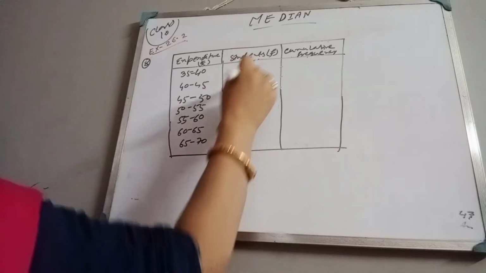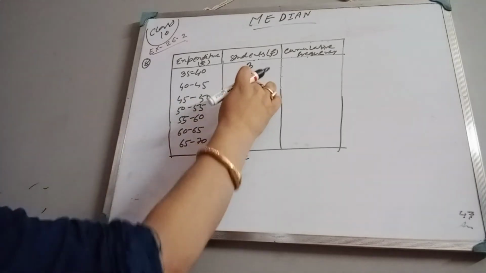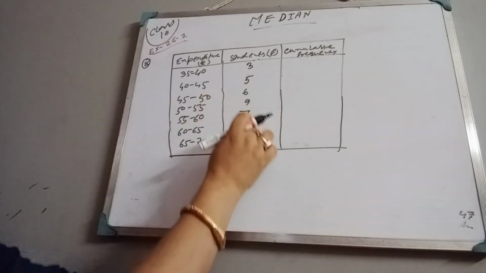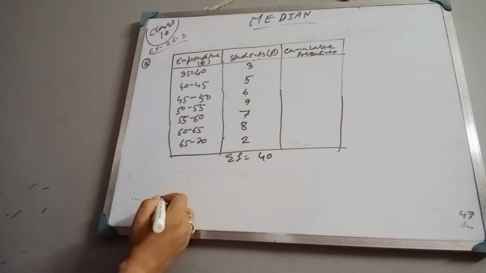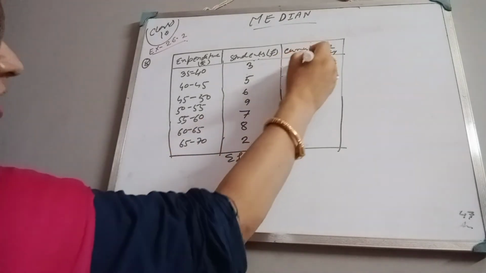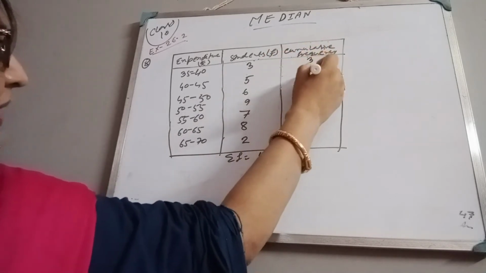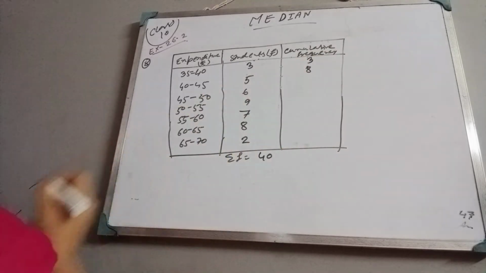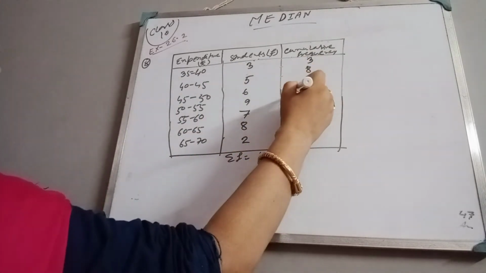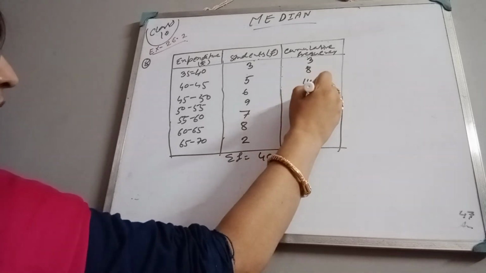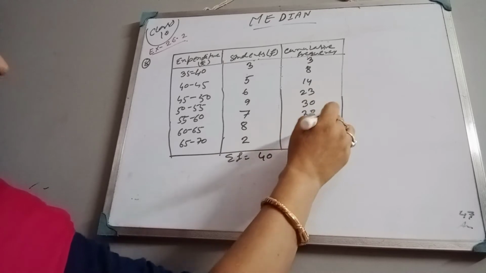Sigma f: 5 plus 3 is 8, 8 plus 9 is 17, 17 plus 6 plus 7 plus 8 plus 2. This is coming 40. Now cumulative frequency is same as before. First one is 3, then 5 plus 3 is 8. 8 plus 6 is 14. 14 plus 9 is 23, then 30, then 38, then 40.